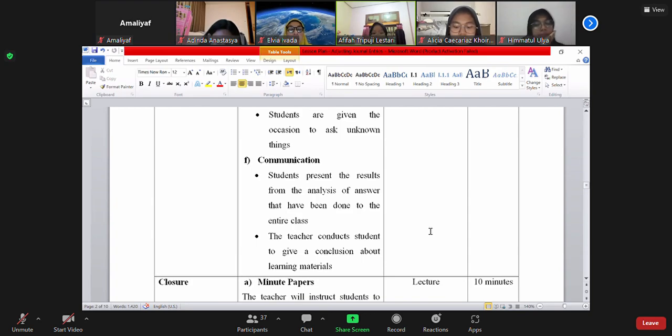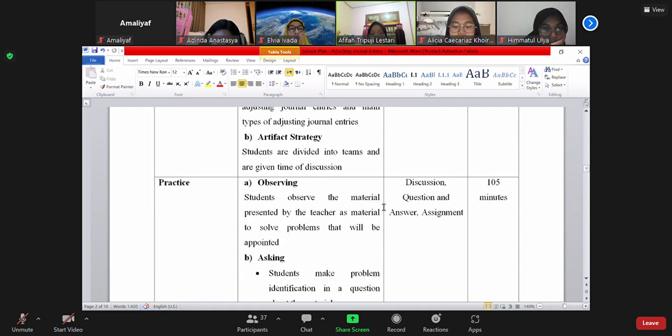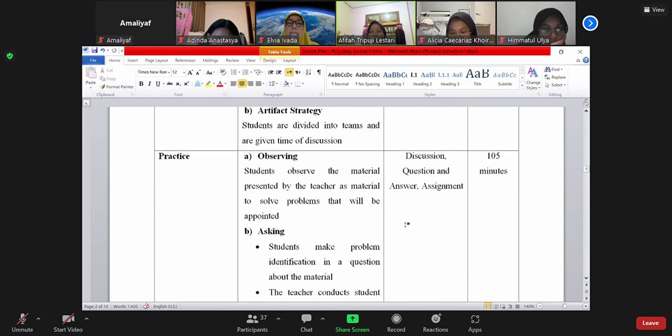And after that, the teacher guides students to give conclusions about the learning materials. And for this practice step, there are 3 methods that can be used, such as discussions, question and answer, and assignments. And it can take about 105 minutes.